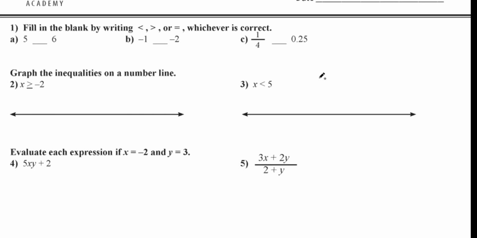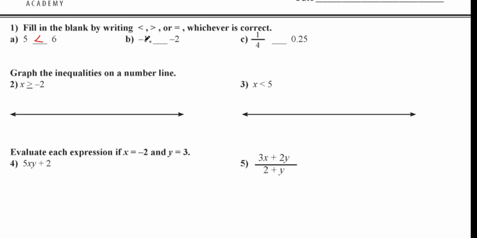Do you remember this quiz? All right, yeah, this was easy. Fill in the blank using less than, greater than, or equal. 5 is what to 6? No, it's not. It's less than. 5 is less than 6. That looks like it's zero. I said 6. I said 5 and 6. Anyway, it might look like a 0 from where you are, but that's a 6.